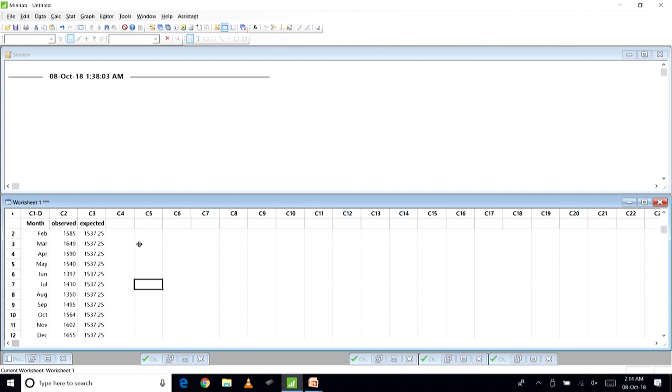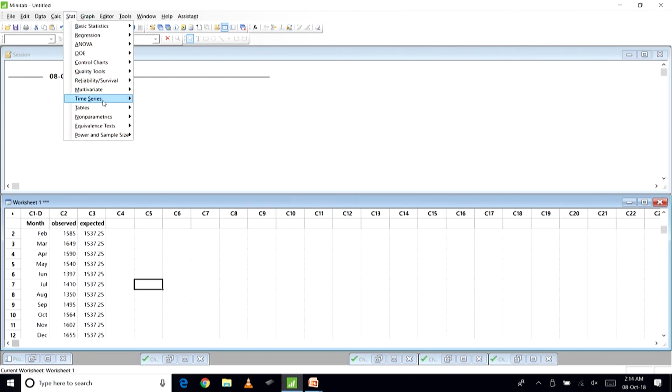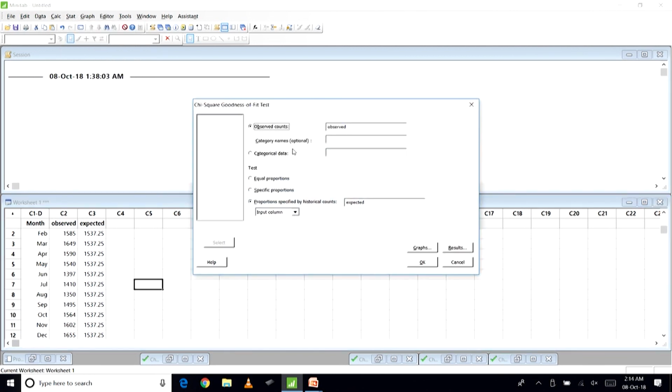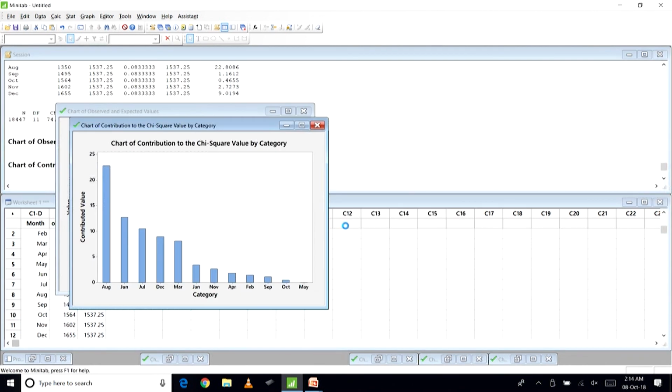Now, you just go to Stat, Tables, Chi-Square Goodness of Fit. Observed, category is month, input column is expected, and click OK.